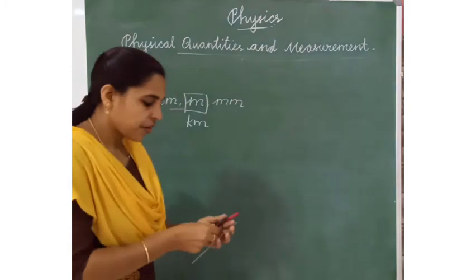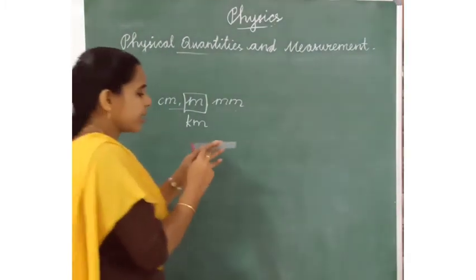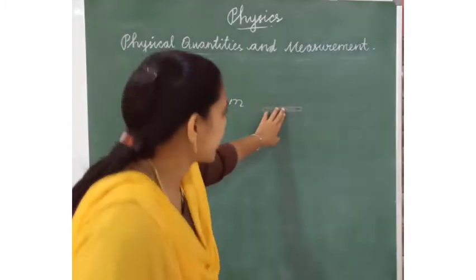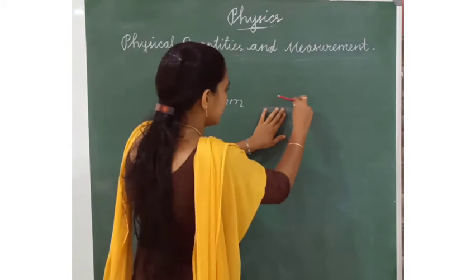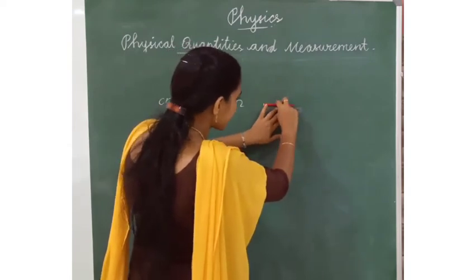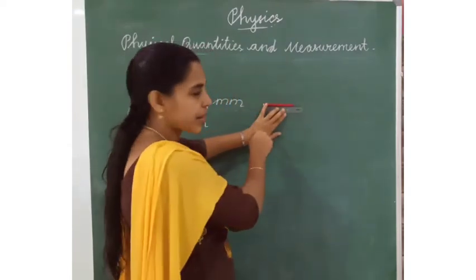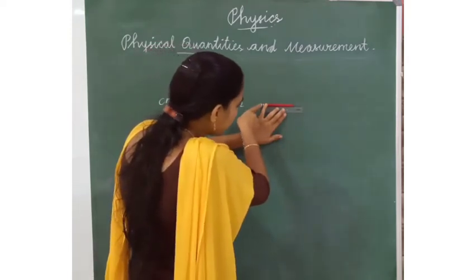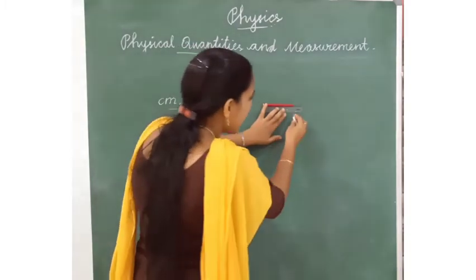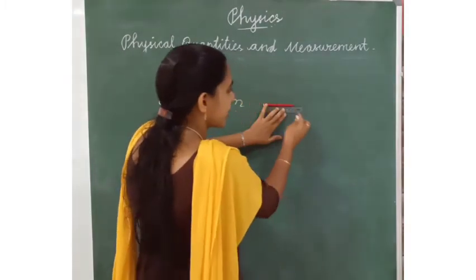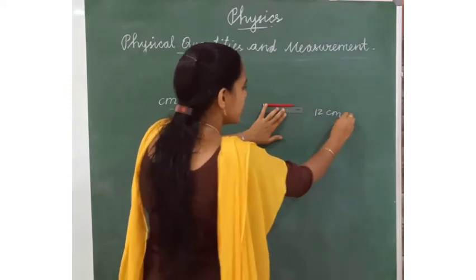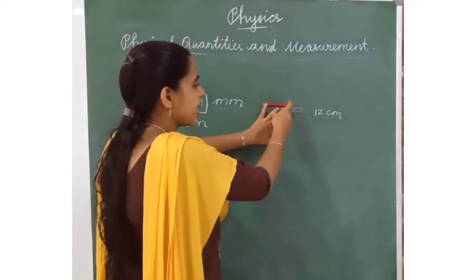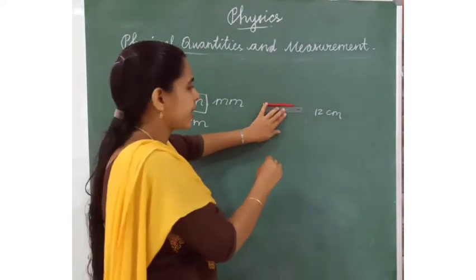First point is we have to keep the scale, the ruler, in parallel. Then keep one end of the pencil at 0 centimeter. We should coincide the starting point of the pencil at 0 centimeter, and the ending point is at 12 centimeter. So the first rule is we should keep the ruler in parallel with the pencil.